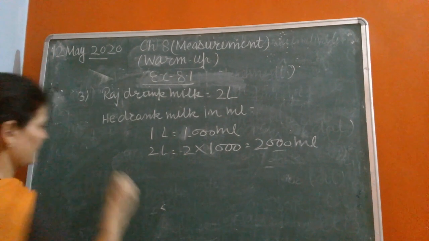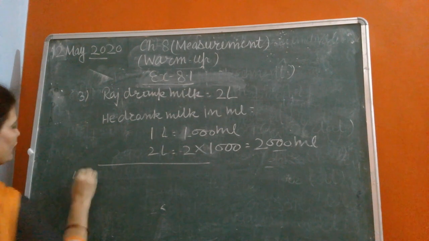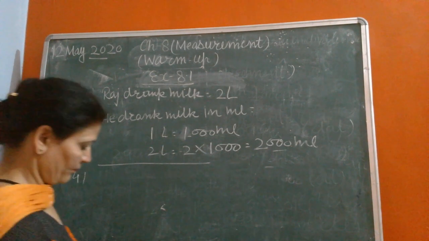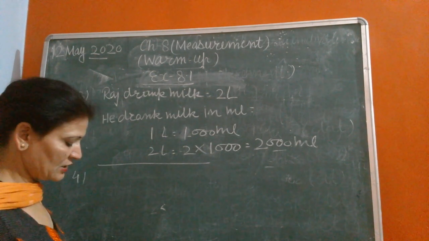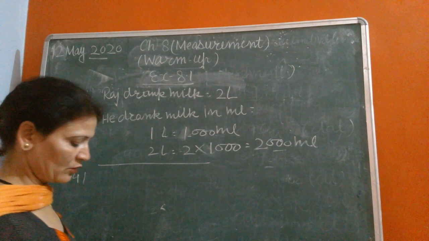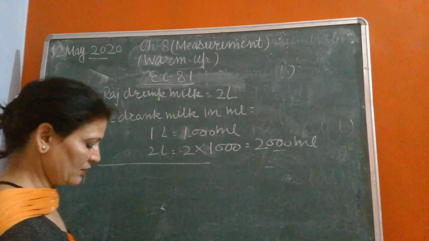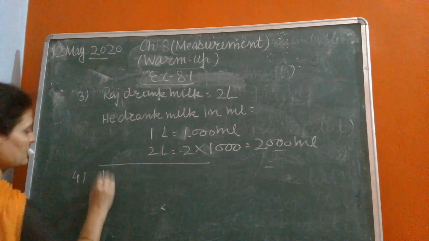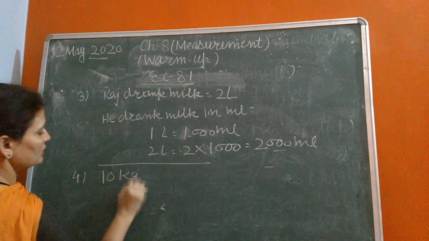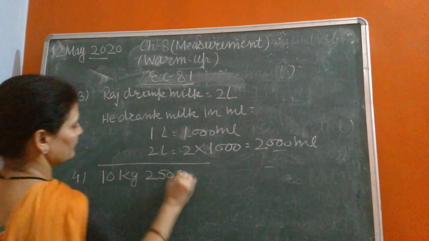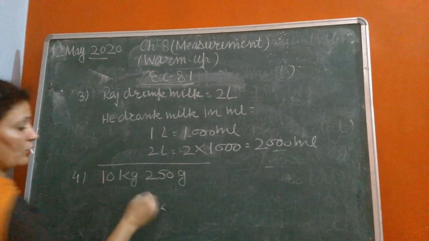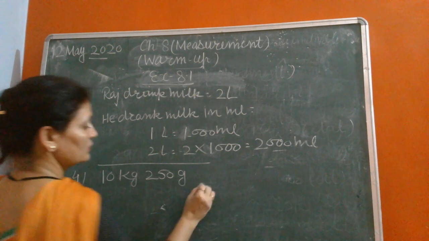Question 4. Parveen purchased 10 kg 250 gram of mangoes. How many kgs of mangoes did Parveen purchase? Change 250 gram into kilogram.